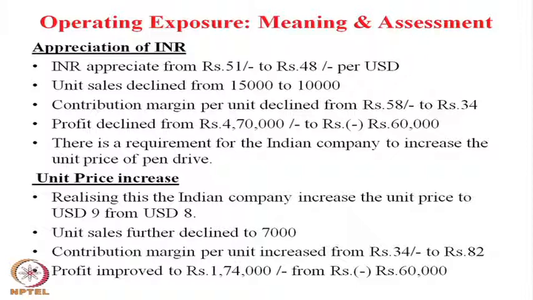The company realized that loss and increased the price of the product. When they increased the unit price from $8 to $9, demand fell to 7,000, however the company observed a positive increase in profit, but sales volume reduced from 15,000 to 7,000.